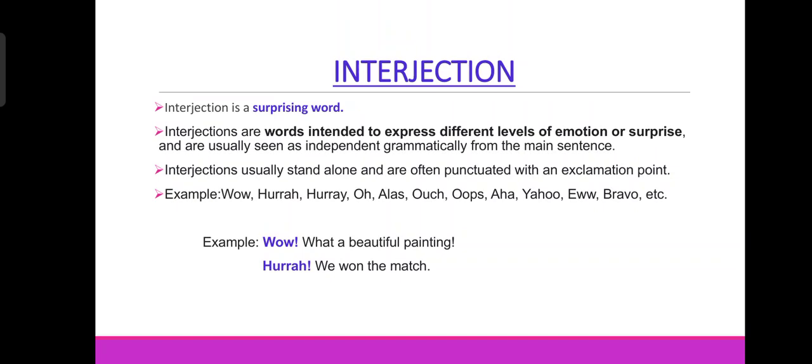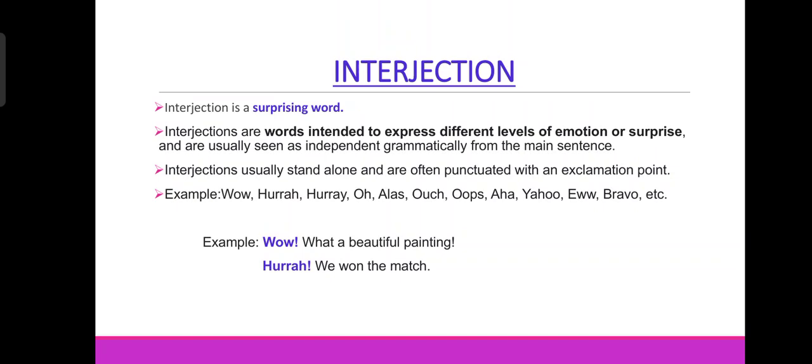Okay, interjections usually stand alone and are often punctuated with an exclamation point or exclamation mark. For example, wow, hurrah, hooray, oh, alas, ouch, oops, ah, aha, yahoo, bravo, etc. These are some of the examples of interjections. We can use them for sudden emotions.